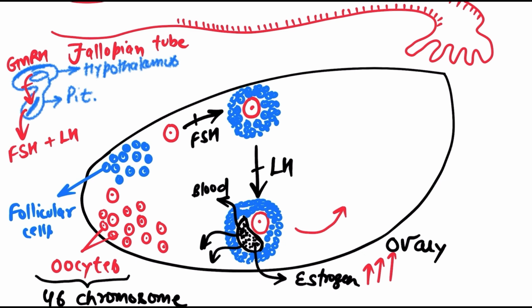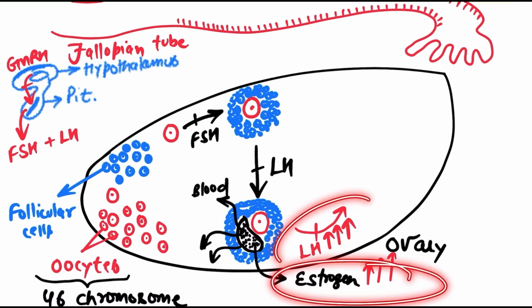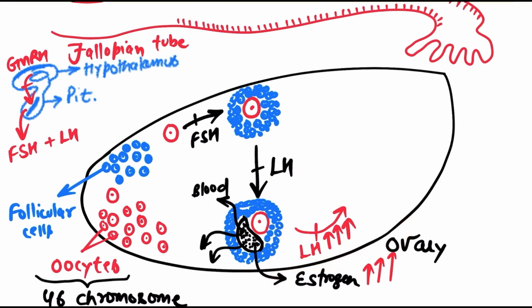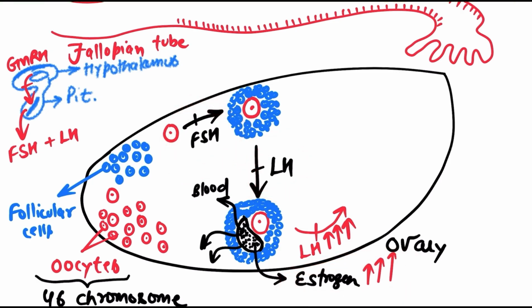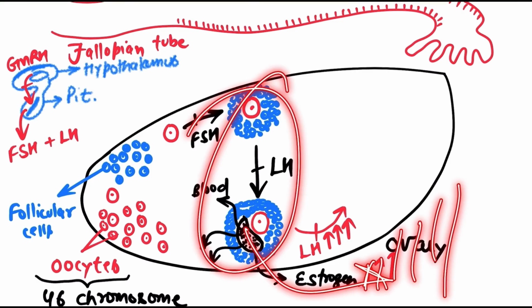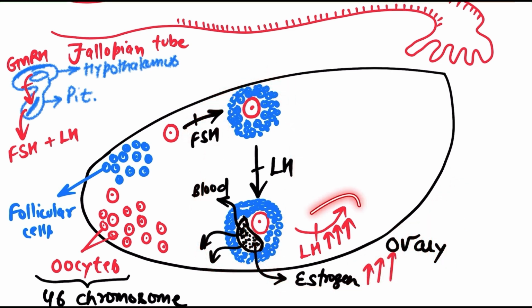But the level of LH increases very rapidly. The level of LH is also increasing very rapidly. Very strange event. The estrogen level is increasing, and the LH level is also increasing. But before, I told you that when estrogen level increases, LH and FSH decrease. Yes, it does decrease for some time, but after some time the estrogen level keeps increasing continuously, because the developing follicle starts producing estrogen. Along with that, the LH level also increases.